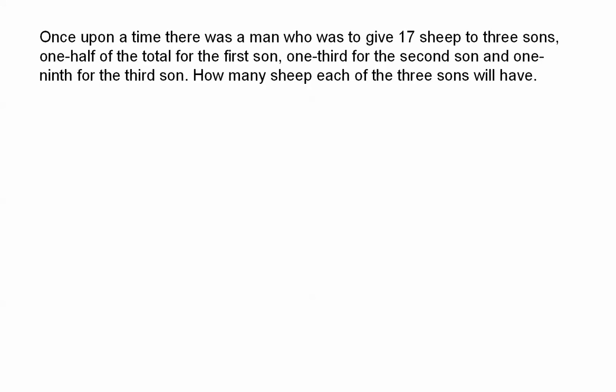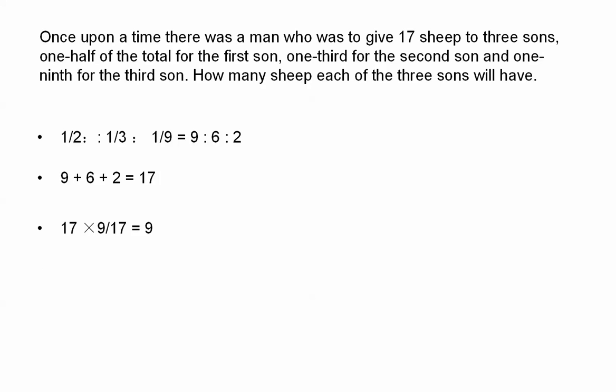So we know the proportions of the allocation, but if we can convert them to integers, that will be better. So we can use a proportion like this: 1/2 to 1/3 to 1/9 equals 9 to 6 to 2. So the total will be 9 plus 6 plus 2 equal to 17.